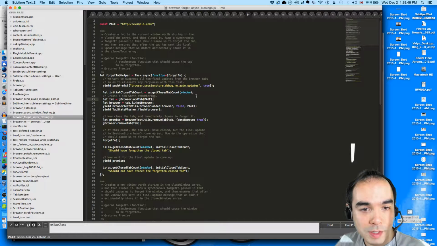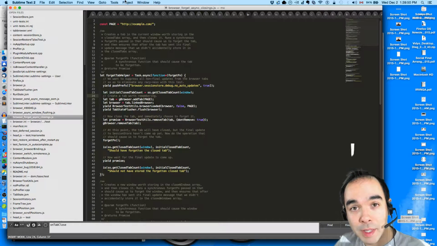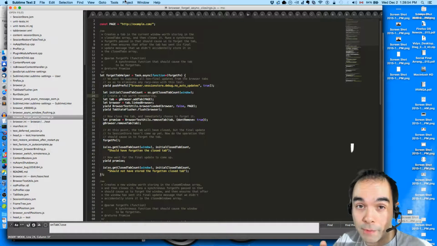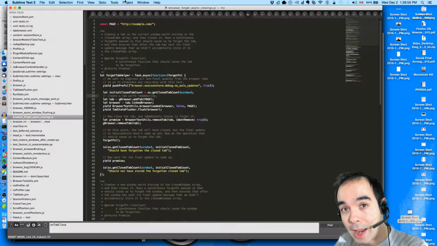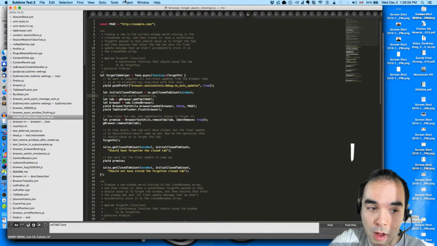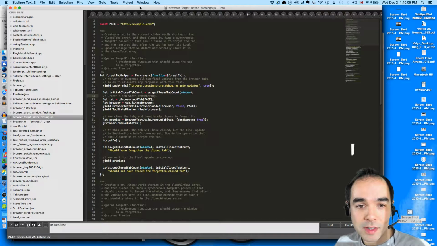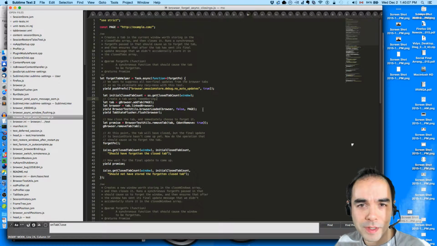The variation is whether or not it should be worth remembering to begin with: forgettable first and then worth remembering after. That's the difference. Hopefully I've said opposite things just now. Forget tab helper.